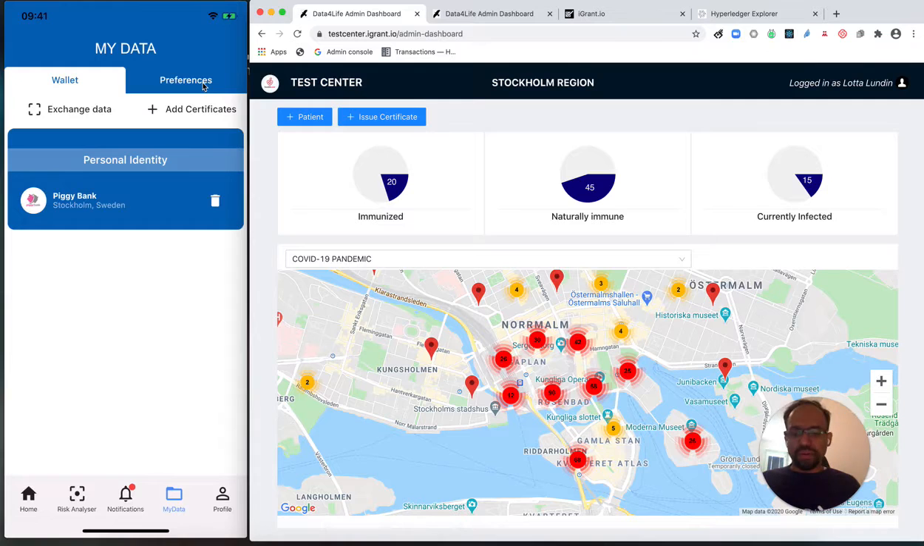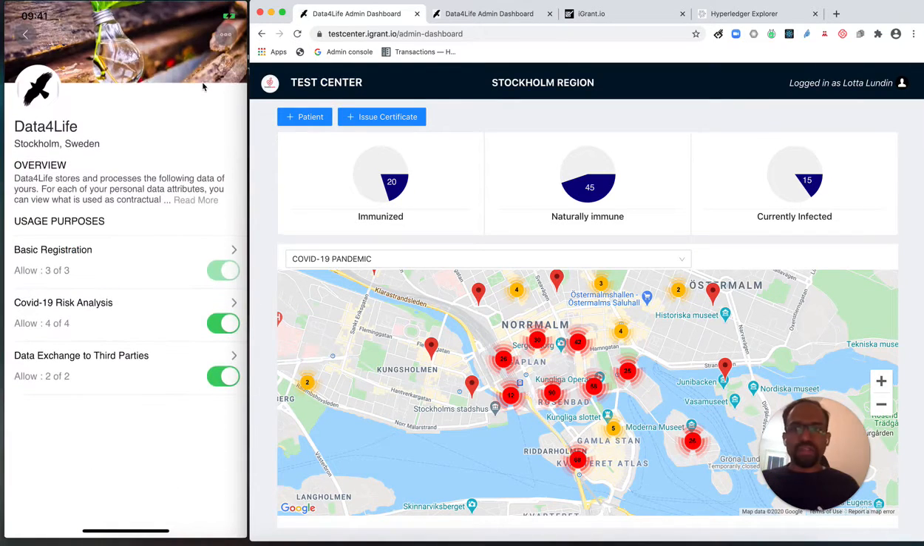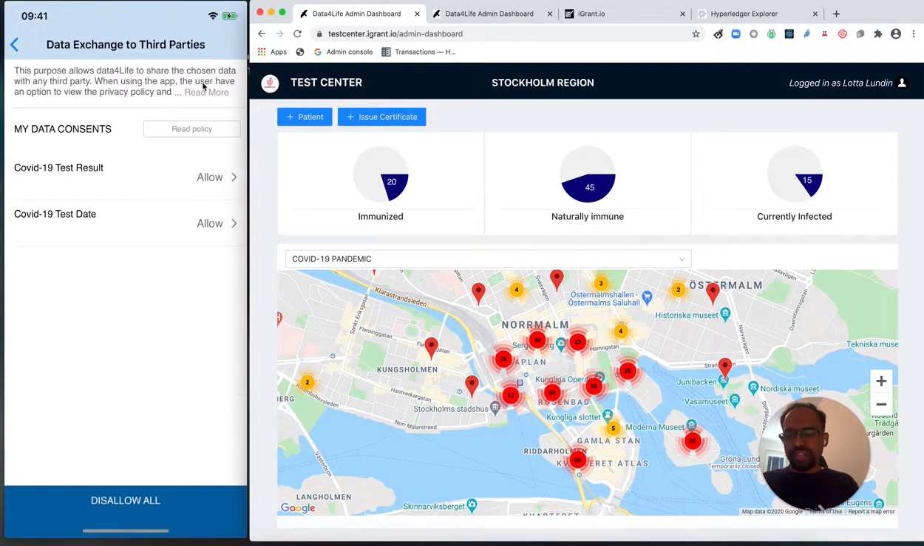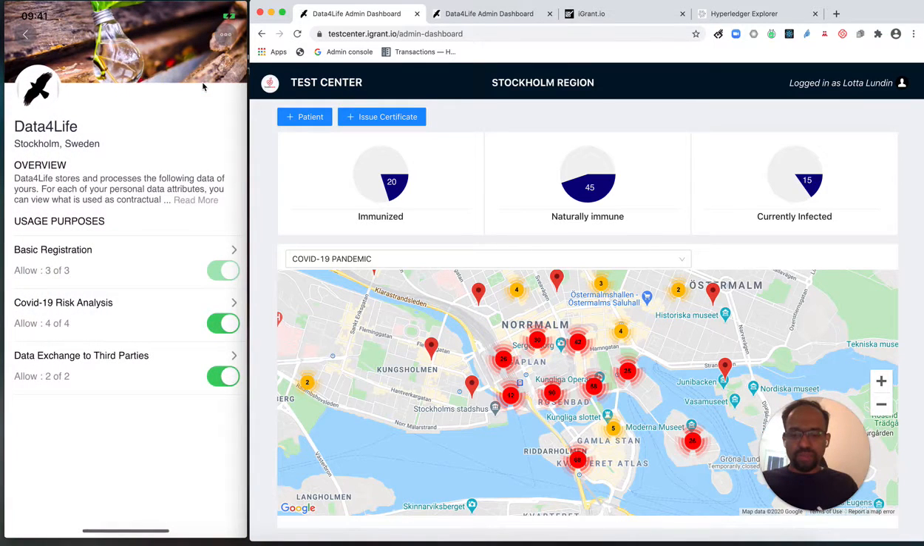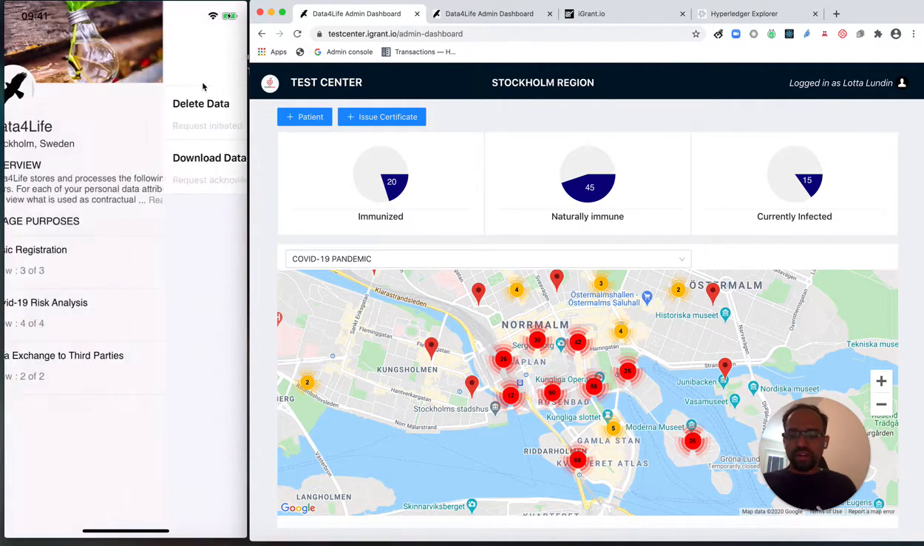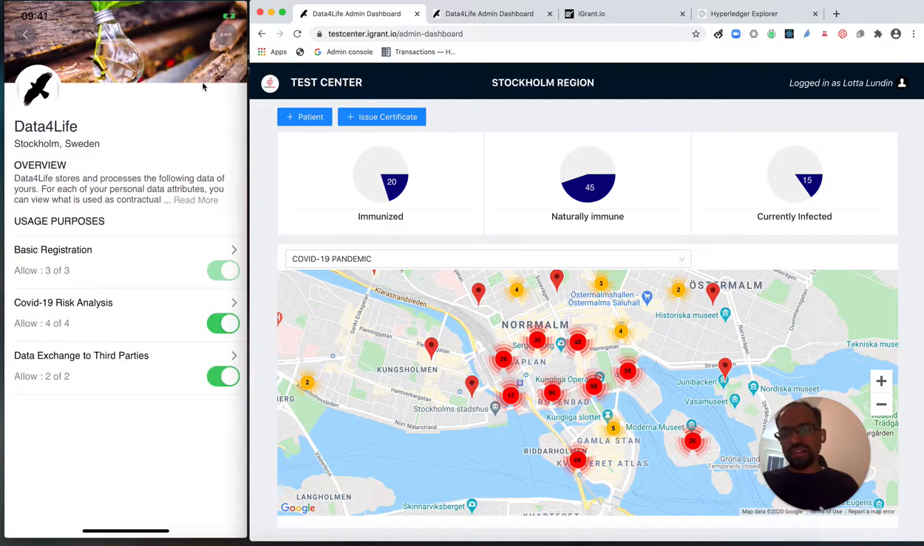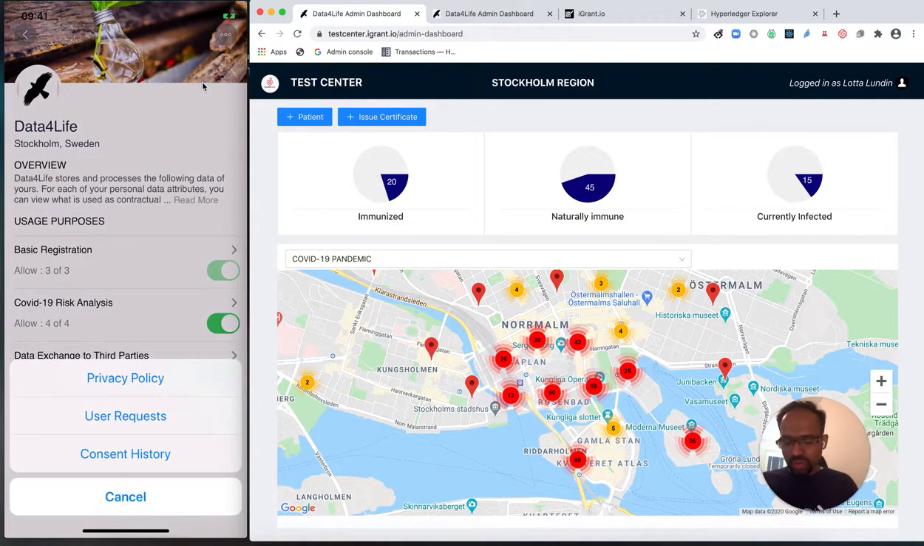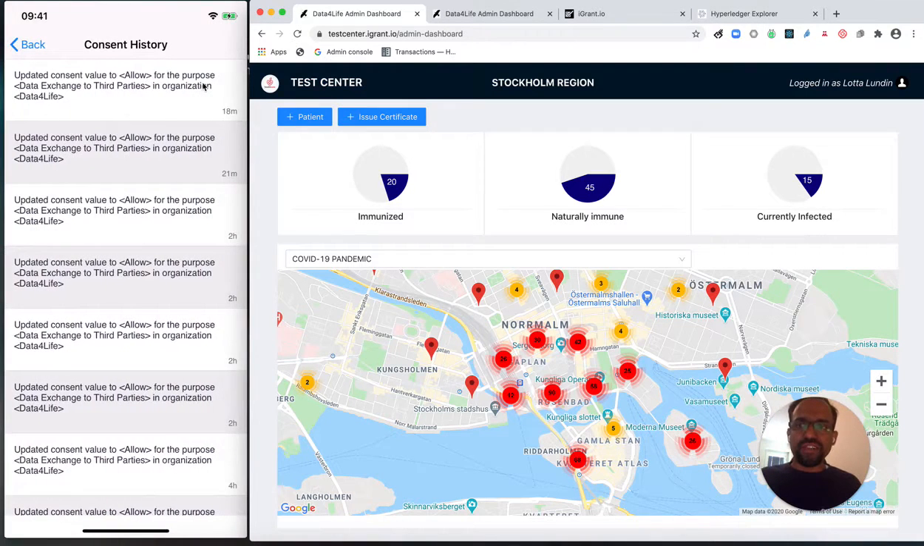Let me quickly show you the data preferences function, where we have the My Data panel, which shows all the different usage purposes for this particular organization, where I can clearly see what is the usage purpose and what are the different attributes that are being used at the lowest granularity level. I'm also able to exercise my rights as a GDPR data subject, where I can download the data, delete the data, or modify data, which is sent as a webhook to the enterprise IT systems. I can also view all the consent history and transactions, which is fully auditable as well.